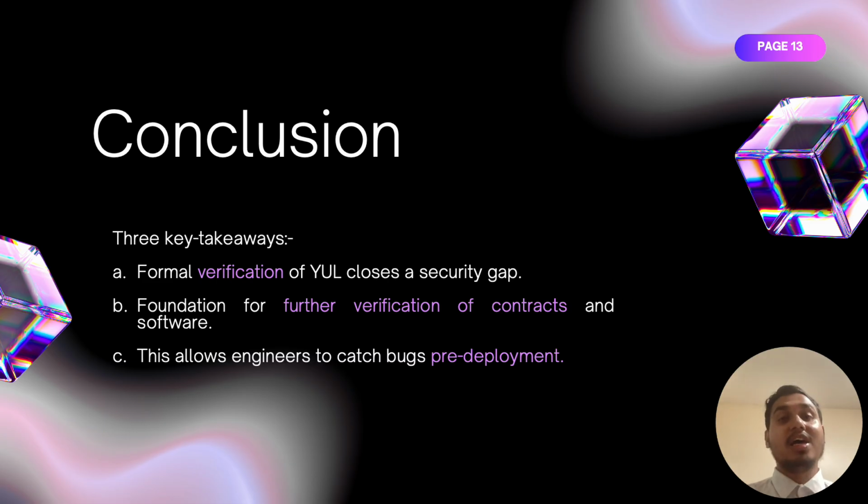Lastly, to wrap up, this is the first formal verification of YUL in Isabelle, and this closes a major security gap. It's working towards making blockchain systems more trustworthy. Secondly, this is not just about formalizing one or two functions, it lays the groundwork for reasoning about full smart contracts and even full protocols. And importantly, it gives developers a chance to catch bugs even before they are deployed. What makes this project special is that this is one of the first formal verifications of YUL in Isabelle, which is very exciting and challenging to work on.